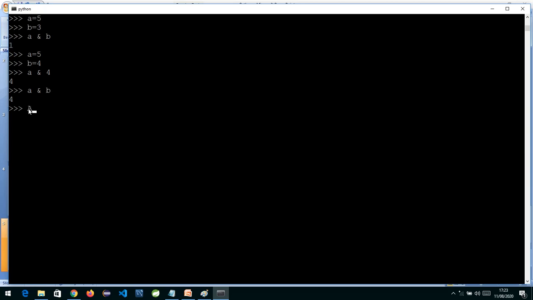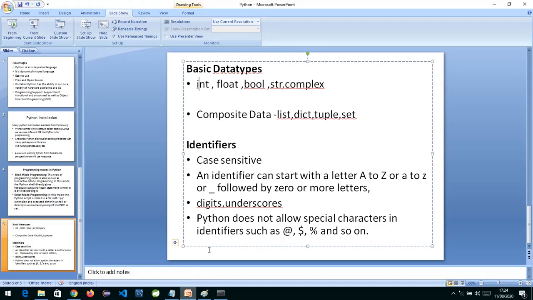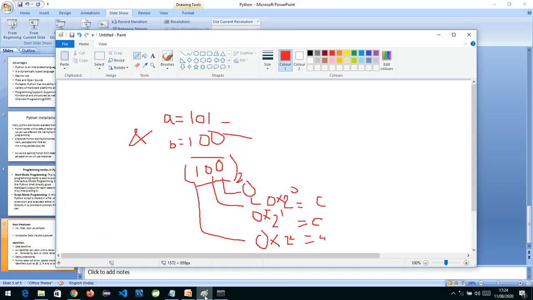Similarly, you also have the OR operator, so you can write over here A | B. This is the bitwise OR operator. So you can see the answer is 5. Let us check what it does. OR says if any one is 1, the final outcome is 1. So here this will be 101. Why? Because 1 plus 0 will be 1 in the OR operator.